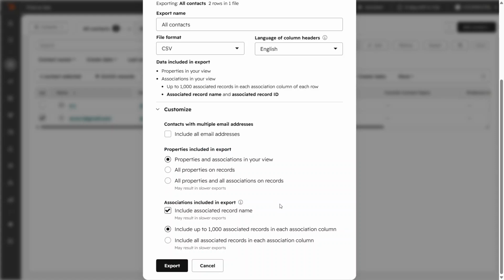After you've reviewed and adjusted these options, scroll down in the pop-up and click Export at the bottom. HubSpot will start processing your export file. You should see a success notification at the top of the screen, confirming that the export is in progress. Shortly after, you'll be able to download the file from your notifications or from your email, depending on your settings. And that's it. You've successfully exported your contact data from HubSpot.